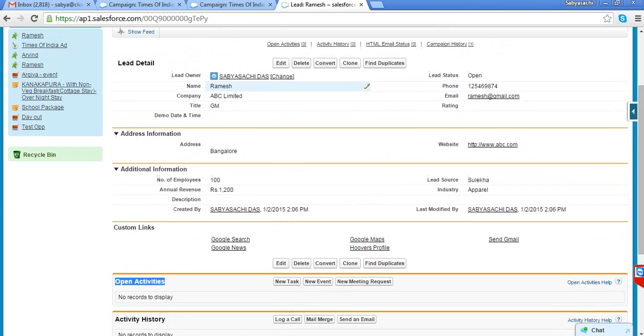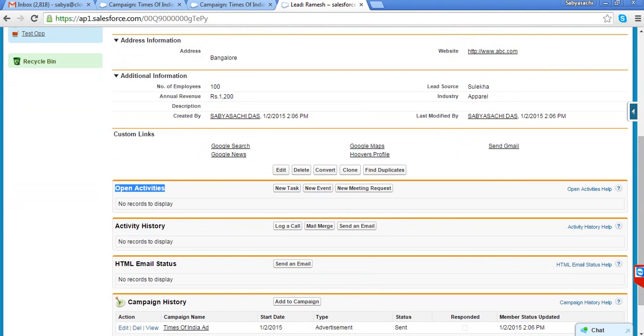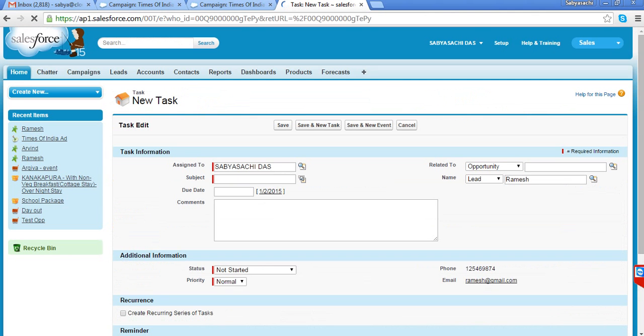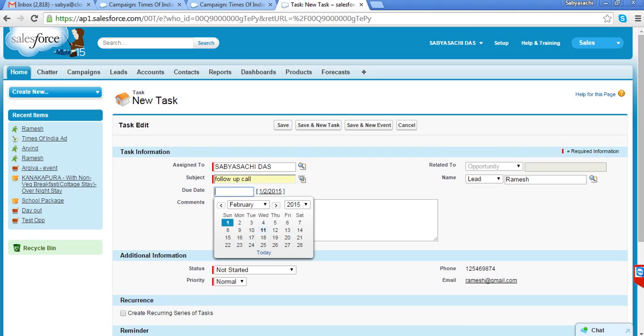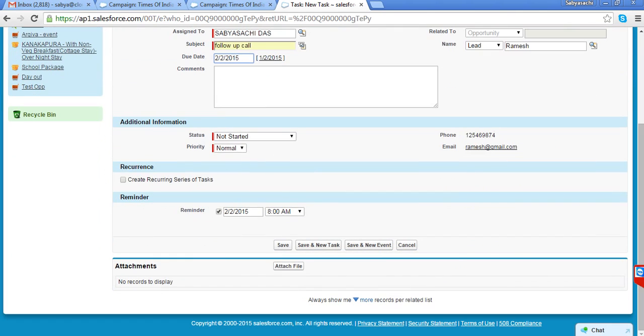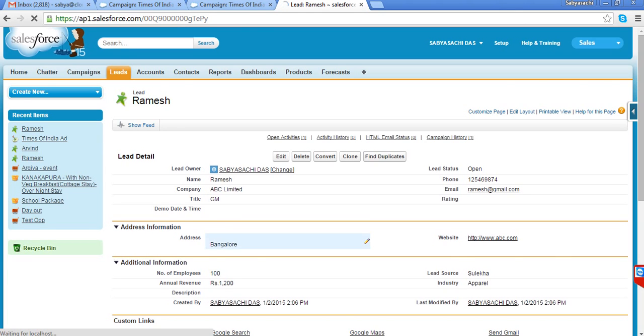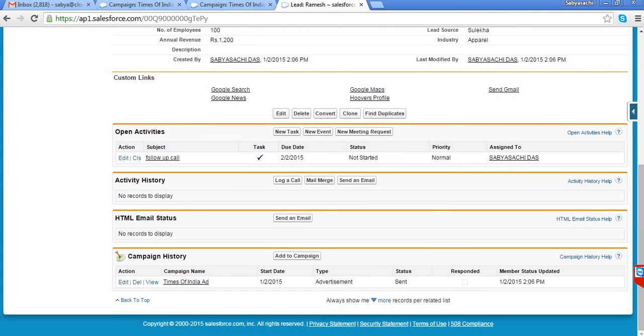For example, after I receive this particular lead, I will call that person tomorrow. A follow-up call I will do. When I do that follow-up call, I'll call him on Monday. If I need a reminder, I can set the reminder for Monday, what time I'll call him, and at that time I'll get a pop-up reminder and I can save it. So this is how you create a task here.